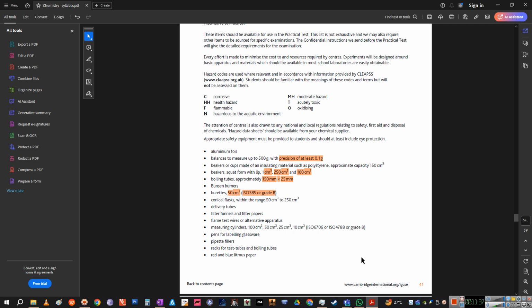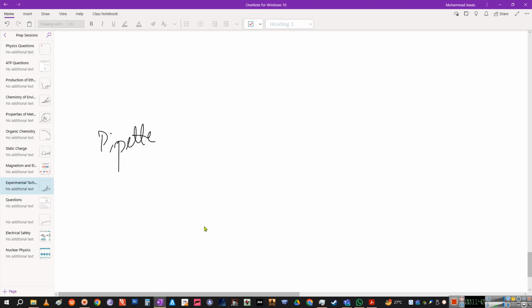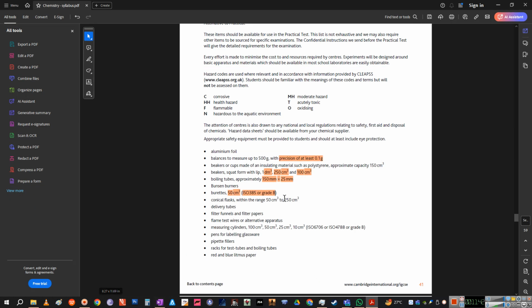That is grade A, which is the one I'm talking about. This one is grade A. These are the ones that you can use in your experiment, none other than that. So conical flasks: 50 ml, 100 ml, then 250 ml, three distributions.